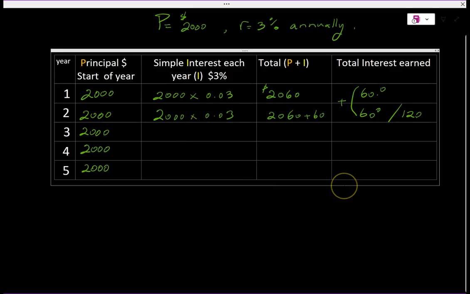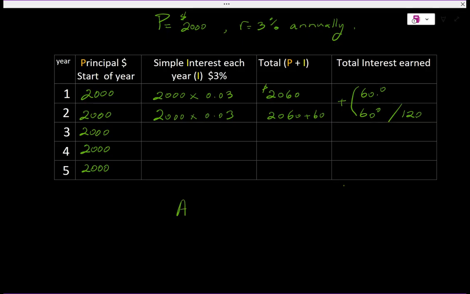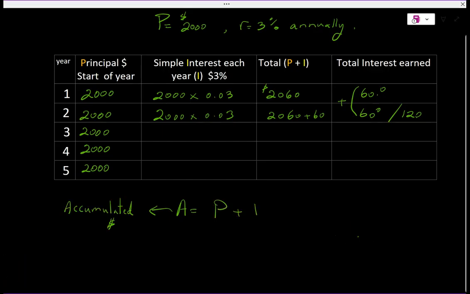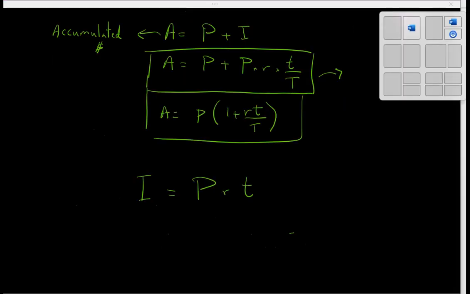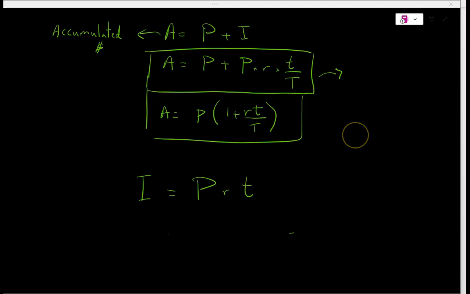And notice that we can come up with a formula for the accumulated amount or the total amount. So A is the accumulated amount, or total amount, and that is P plus I, the original principal plus the interest. Or if you want to write it all up in terms of what I was, remember I was P times R times T over capital T, or you can just leave it as T if T is 1 year. The same formula works to solve for all other variables.